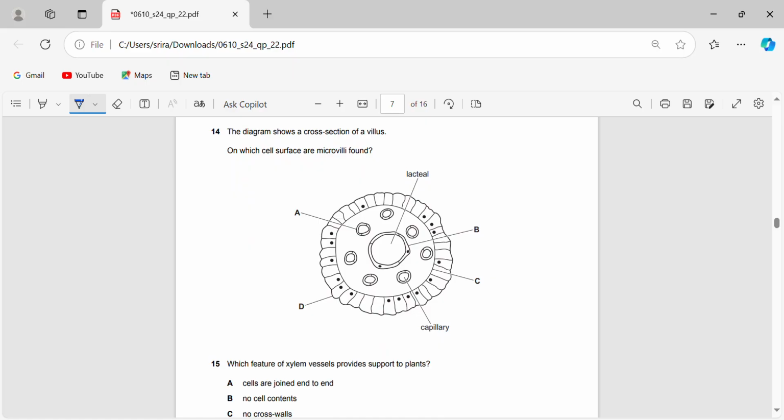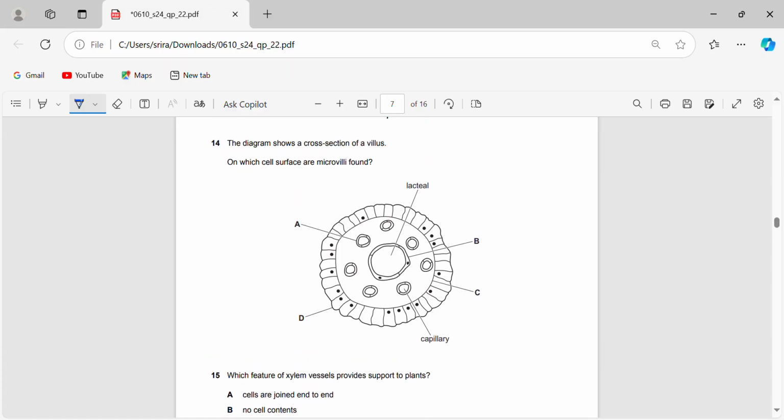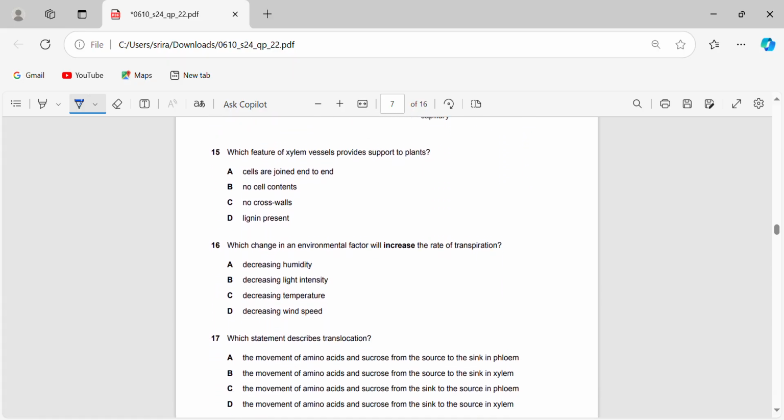Okay. So here is the villi structure I was talking about earlier, where you have the capillary with the blood flow, lacteal absorbing fatty acids, and then you have other cells here. So on which cell surface are microvilli found? Microvilli will be present on the most exterior, or outermost, layer to increase the surface area of absorption of the nutrients. So it's not going to be on any of the inner layers, so we can straight away cancel that. The answer is just D, because it's on the outermost layer.